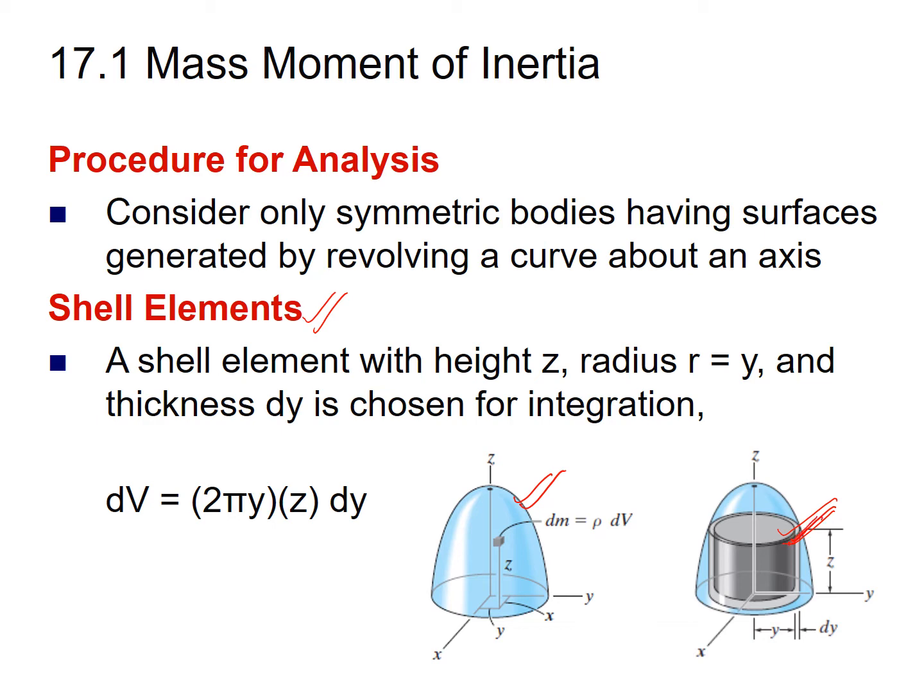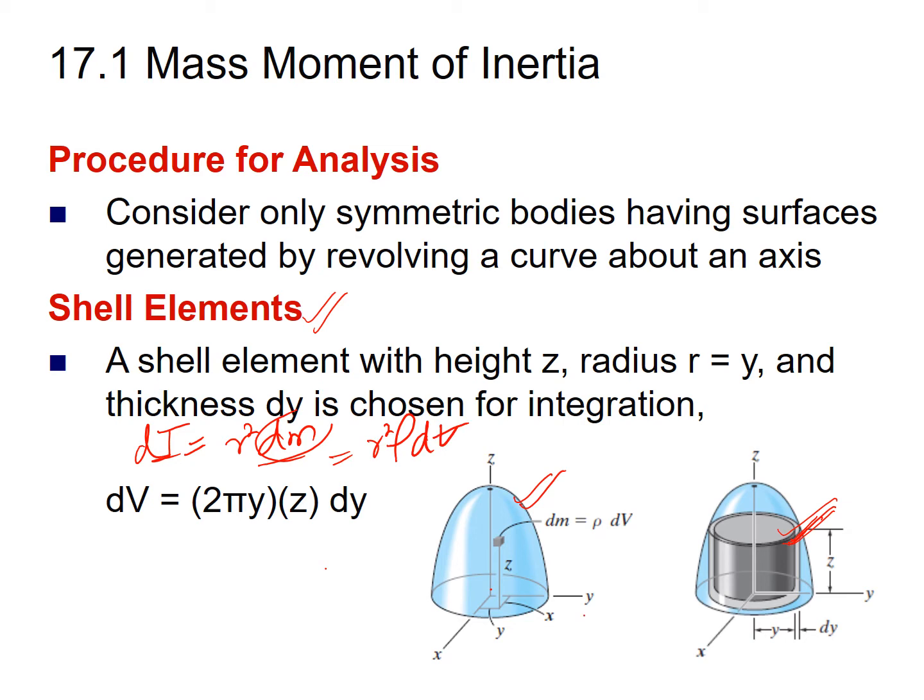By integrating the moment of inertia of the shell element, you can find it for the whole rigid body. As we know, dI equals r square times dm, and dm can be written in terms of dv as r square rho dv.